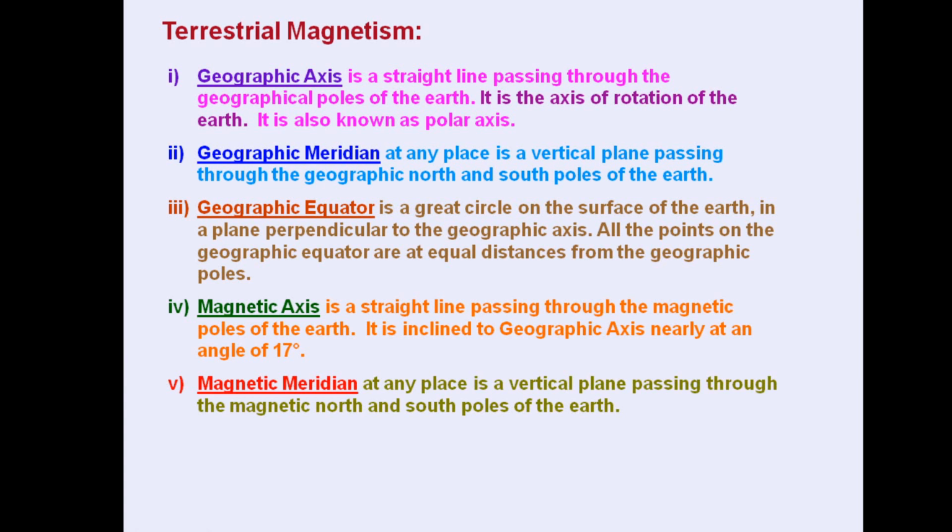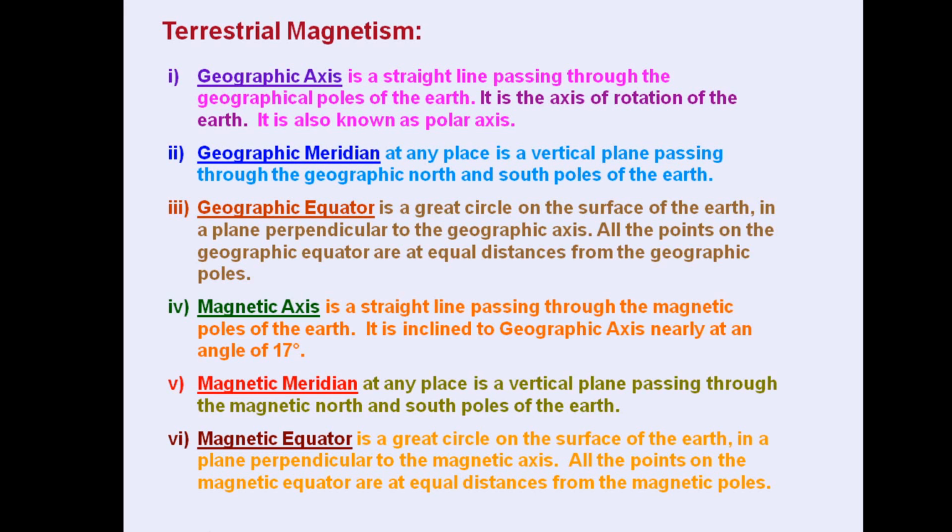Similarly, the magnetic meridian is a vertical plane passing through the magnetic axis, or we can say the magnetic north and south poles of the earth. Then the magnetic equator is a great circle on the surface of the earth in a plane, this is important, perpendicular to the magnetic axis, and all the points on the magnetic equator are at equal distances from the magnetic poles on both sides. You can note down these relations or terms if required. We can move to the next.